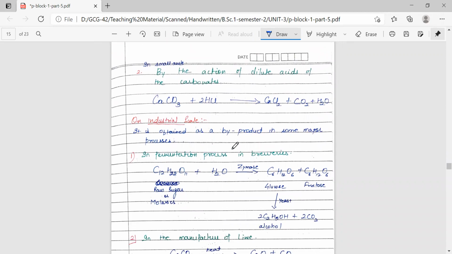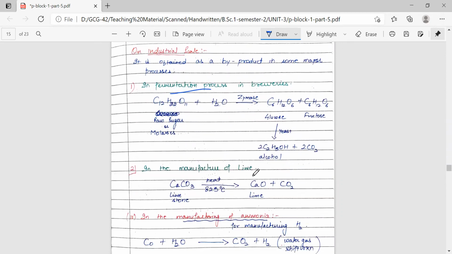On industrial scale, it is produced as a byproduct of some major processes. It is produced in the fermentation process. Also, it is produced in the manufacturing of lime, where lime is prepared from limestone. By heating it at 825 degrees Celsius, we get the formation of lime, and the other byproduct which is formed there is carbon dioxide.